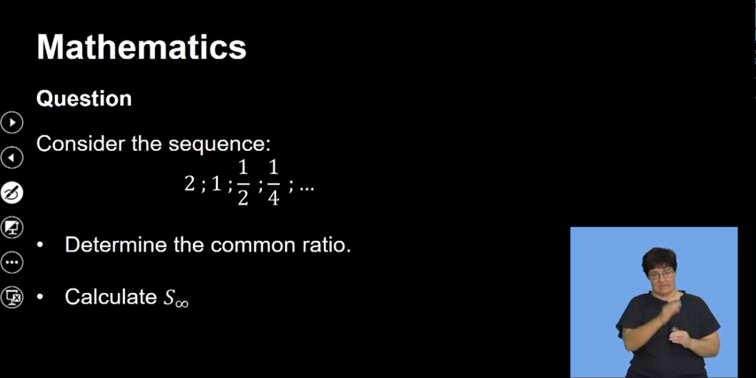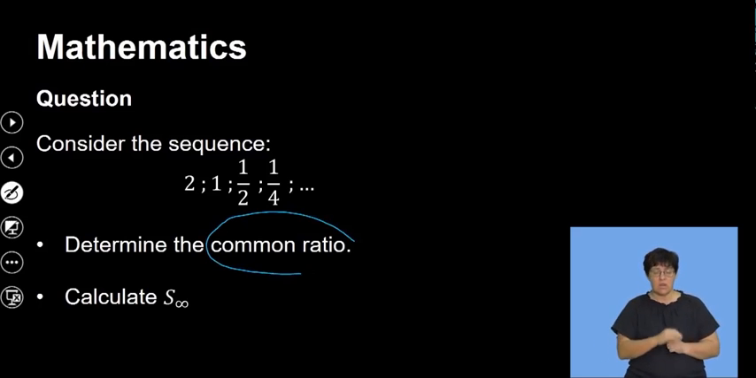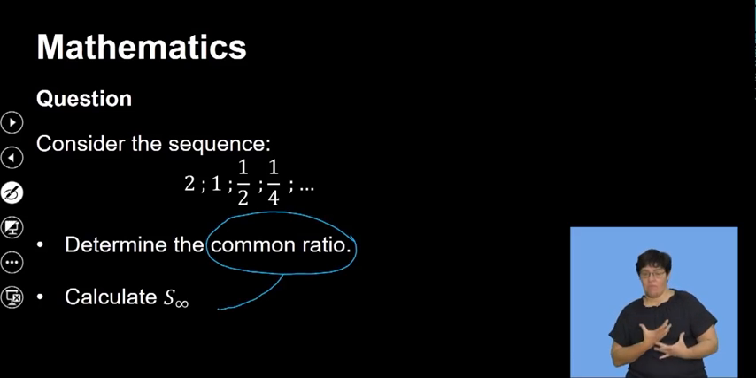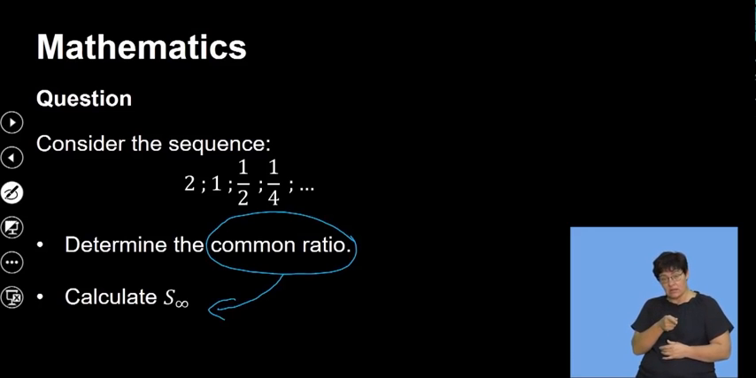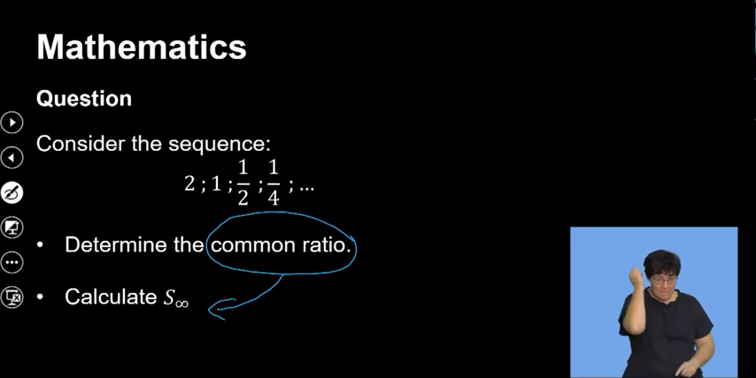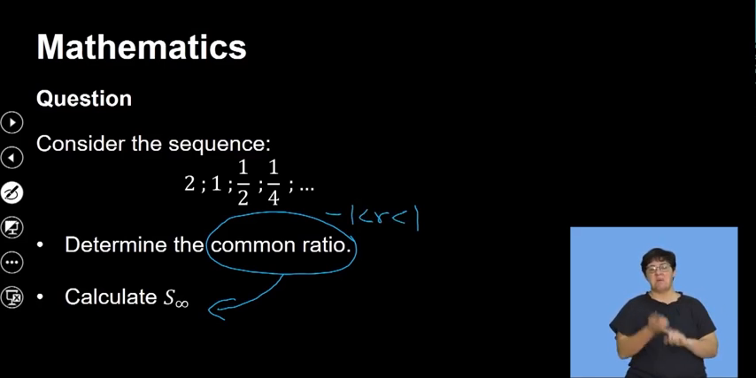Let's look at some questions with this. Firstly, consider the sequence 2, 1, 1/2, and 1/4. Firstly, determine the common ratio. Why am I saying determine the common ratio? The common ratio is going to tell you whether you will be able to find the sum to infinity or not. If the common ratio is not between 1 and -1, then clearly I cannot find the sum to infinity. But if it is, then I can find the sum to infinity. So let's see what I'm talking about.